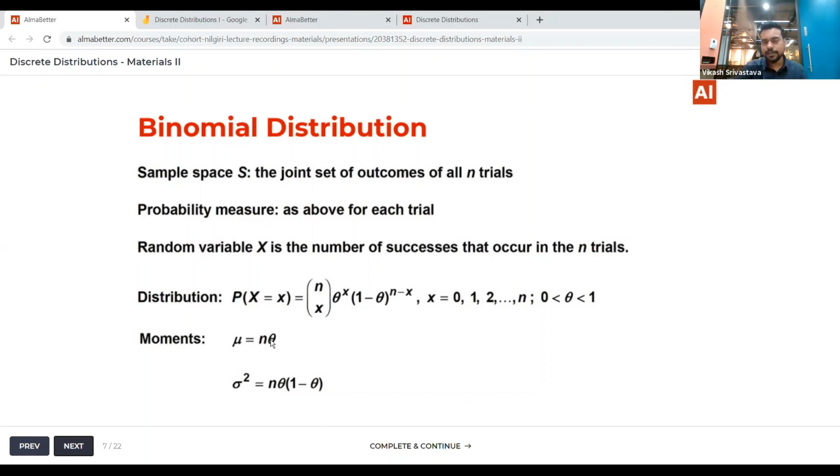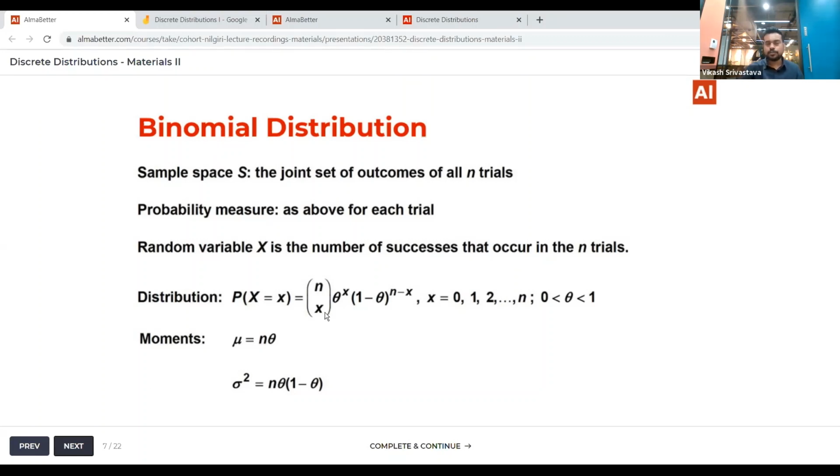So here we have 2 parameters for a binomial distribution: one is n and the other is theta. In a Bernoulli distribution, we just had 1 parameter, theta. But in the case of binomial distribution, we need to specify 2 parameters. So it's a bi-parameter distribution in which we need to specify not only theta, the probability of a single success, but also the number of trials that we want to do. Essentially, a binomial distribution is a sequence of n Bernoulli trials.